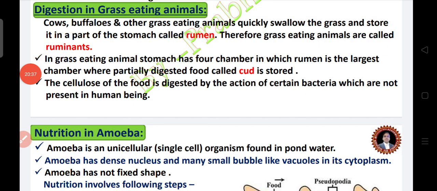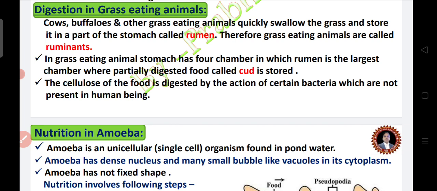Now we will learn how digestion happens in grass-eating animals. Cows, buffaloes and other grass-eating animals quickly swallow the grass and store it in a part of the stomach called rumen. Therefore, grass-eating animals are called ruminants.